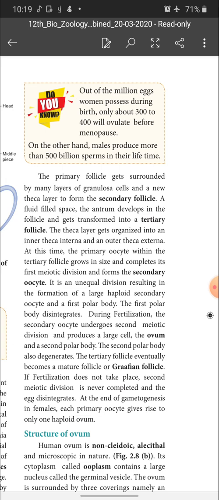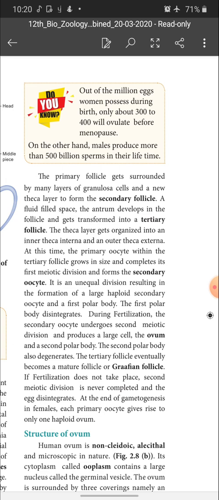The first meiotic division is unequal, and the primary oocyte gives one polar body and one secondary oocyte. It is an unequal division resulting in the formation of a large haploid secondary oocyte and a first polar body. The first polar body disintegrates. Next, during fertilization, the secondary oocyte undergoes second meiotic division and produces a large cell, the ovum, and a second polar body. The second polar body also degenerates.